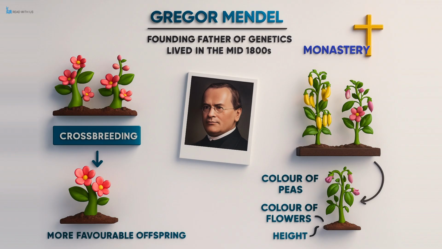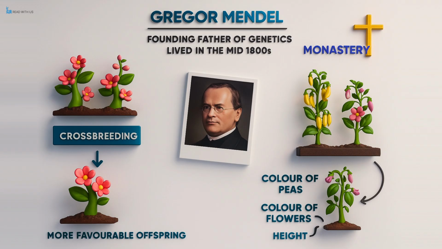In today's video, we're going to explore the groundbreaking work of Gregor Mendel, who is widely regarded as the founding father of the field of genetics. Mendel was an Austrian scientist and monk who lived during the 19th century in the 1800s. Although farmers had already known for thousands of years that crossbreeding the strongest or healthiest plants could lead to better and more productive offspring, nobody at the time understood why or how it actually worked.